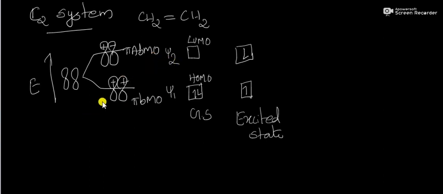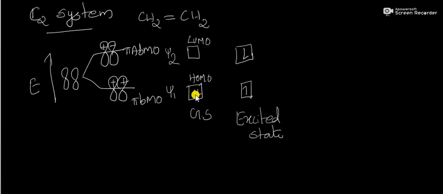And what about its symmetry? In the bonding molecular orbital Psi1, its symmetry will be plus plus and there is no node. Here the anti-bonding molecular orbital Psi2 has symmetry plus minus, and the number of nodes is 1. In the ground state electronic configuration, there are only 2 pi electrons, so they will be situated in Psi1.